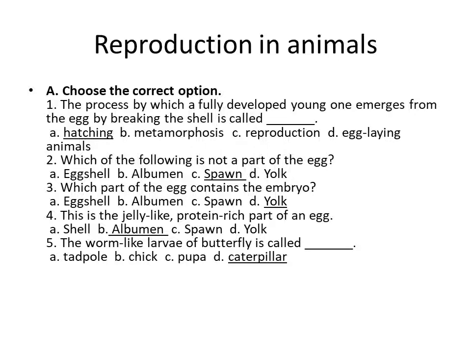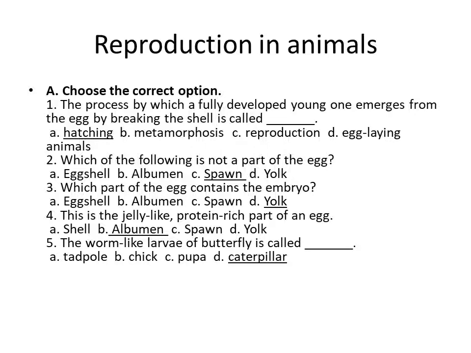So underline the word hatching. Second, which of the following is not a part of the egg? So among these, which is not a part of the egg? Eggshell, albumen and yolk are the parts of the egg. Only the sperm is not a part of the egg.